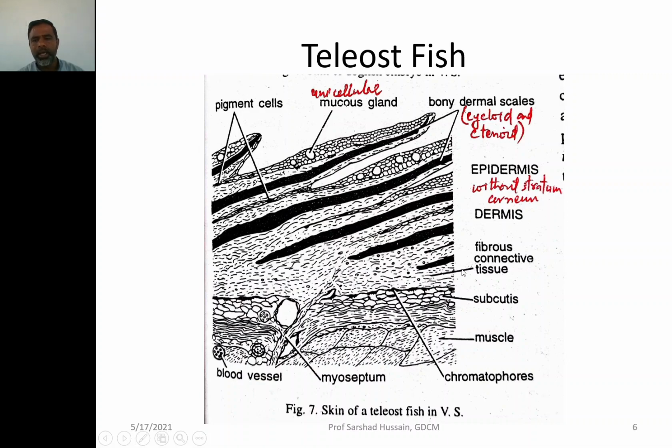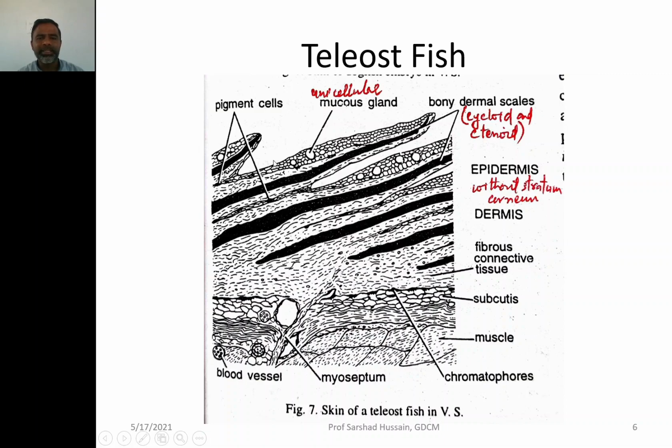Above this is the cutis and then the subcutis layer is there. The cutis layer has the fibrous connective tissues, as we have already shown you, the elastin fibers and the collagen fibers. And then from the dermis you can see the dermal scales are coming out. These are the dermal scales. In the teleost they may be cycloid type, they may be ctenoid type. Here the epidermis is almost removed from the upper surface.